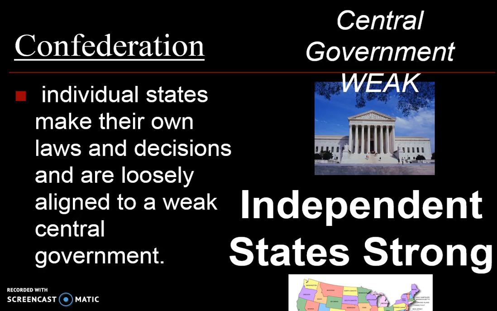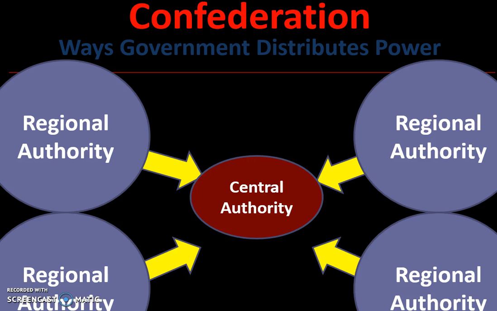We've got the Olympics going on. It's like a swim team. All those swimmers are coming from all different parts of the country. They all gather, they pick the best of the best to cooperate for a common cause, and that's to win an event. It's much like what countries do. They agree to cooperate, and oftentimes it's to make money or maybe for a common defense. But the states are strong, the central government is weak, and it looks like this. You see the power structures here is spread all out into the regions or the states. Central government or central authority has very little.